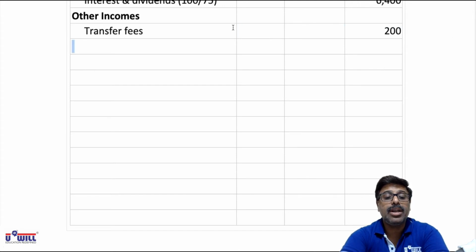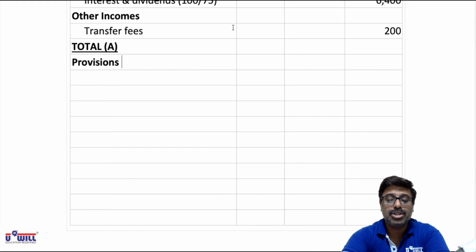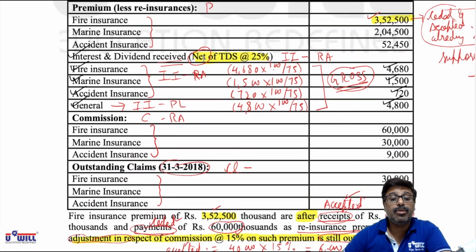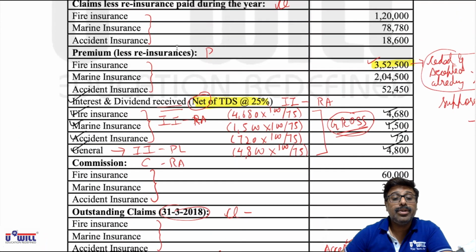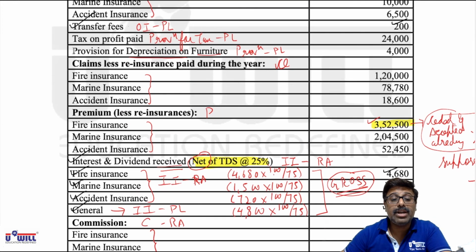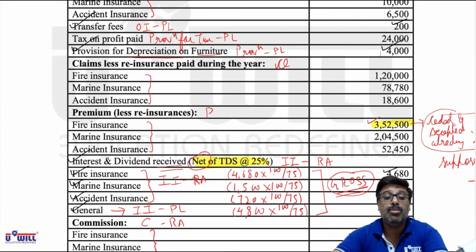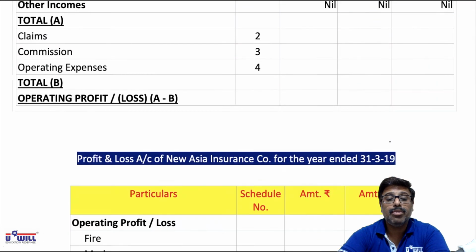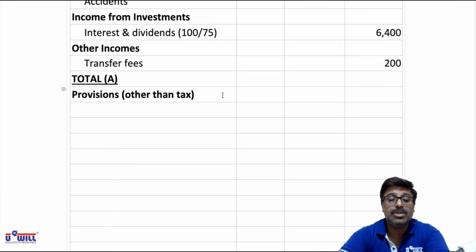Then we would get the total A. From that we'll subtract provisions other than tax, provisions other than taxation. Which provision other than tax do we have over here? Provision for depreciation is given to you. So put that provision for depreciation on furniture, 4000, over here. Only one item is there, so directly we can write it in the outer column.